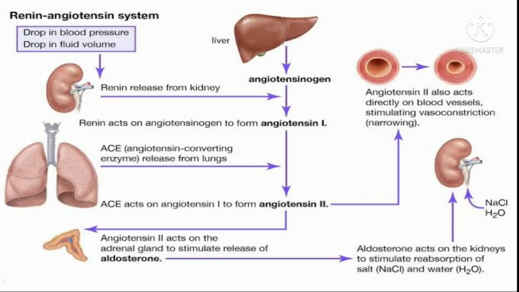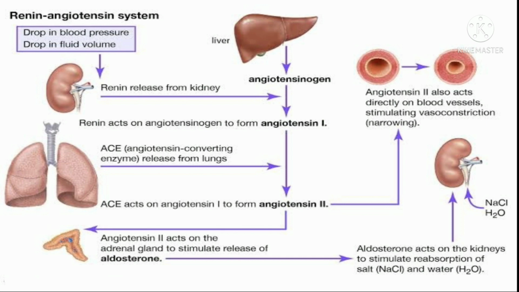RAS mechanism in short. When there is a drop in blood pressure or fluid volume, renin is released from the kidney, which acts on angiotensinogen and converts angiotensinogen into angiotensin I. Angiotensin I is converted into angiotensin II by the action of the enzyme angiotensin converting enzyme, which is mainly released from the lungs.